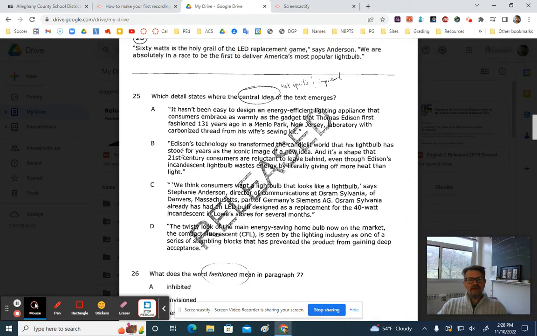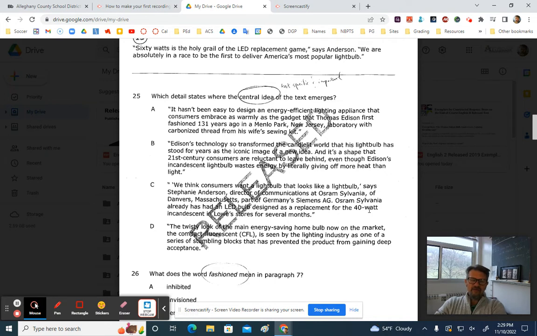So, for example, Edison's technology so transformed the candlelit world that his light bulb has stood for years as the iconic image of a new idea. That's not what the whole passage is about. The next one, we consumers want a light bulb that looks like a light bulb, says Stephanie Anderson, Director of Communications at Sylvania. And then it talks about Sylvania designing a replacement for the 40-watt bulb.